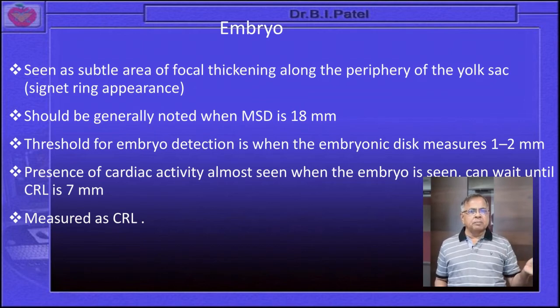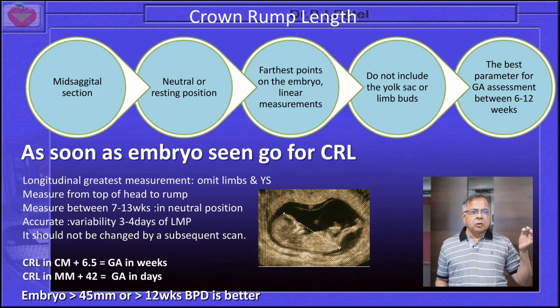So regarding the importance of the crown rump length assessment, it should be measured in the longitudinal, greatest measurement, and omit the limbs and the yolk sac. Measure from the top of the head to the rump. Then measure between 7 to 13 weeks in neutral position.